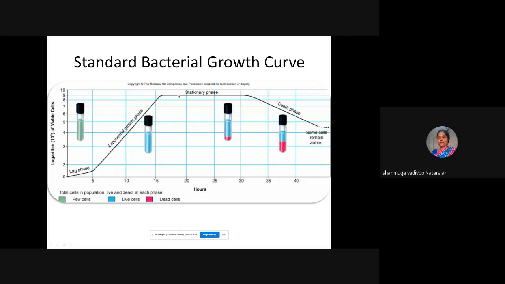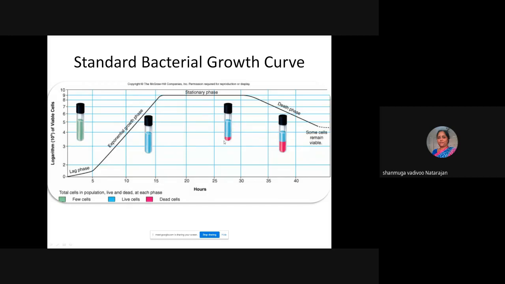So at one point of time, that multiplication, that growth phase will stop. Here growth mainly represents an increase in the number of cells, but not an increase in size. So the number of cells continue to increase at one point of time and then it will stop at the stationary phase, where as you can see blue color represents live cells and pink color dead cells.